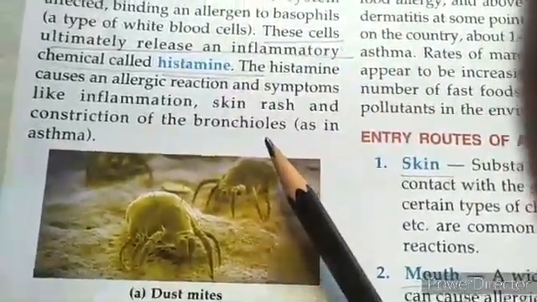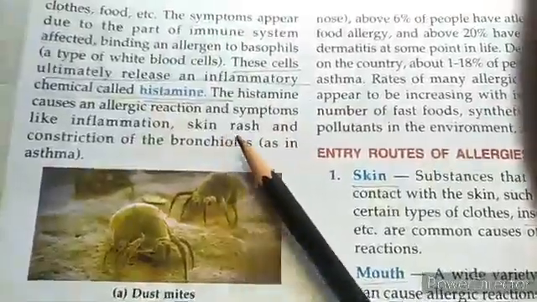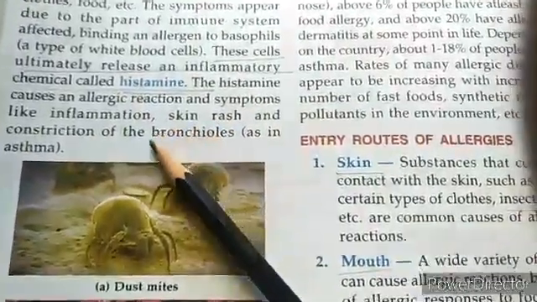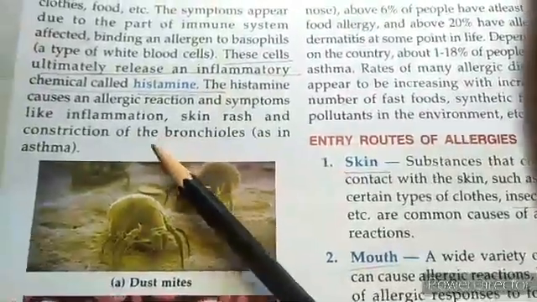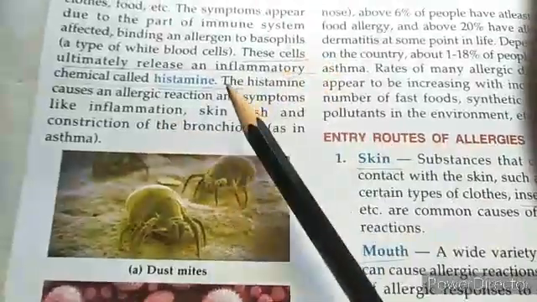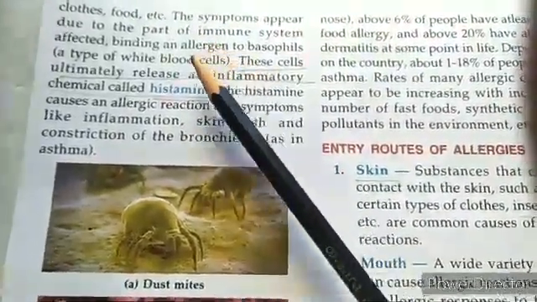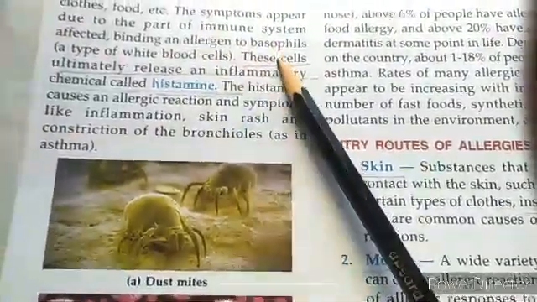So we find that people are not able to breathe properly, or they have skin rashes, various forms of inflammations, swellings, and all these are caused because of the release of histamine. And histamine is released because of the binding between the allergen and the basophil.